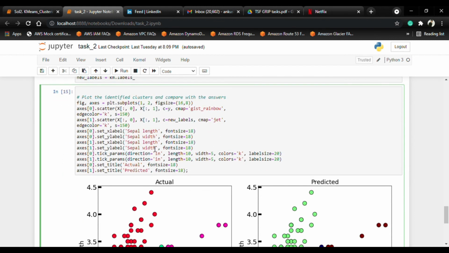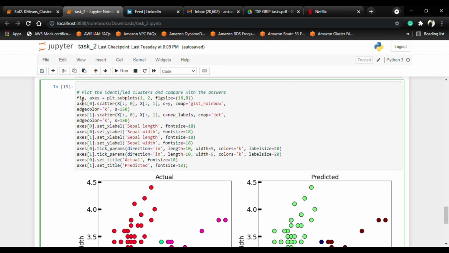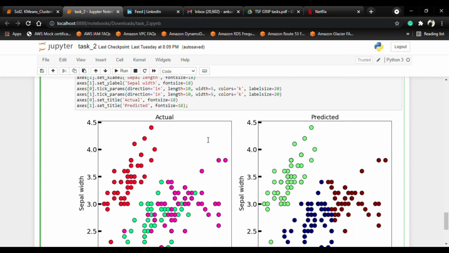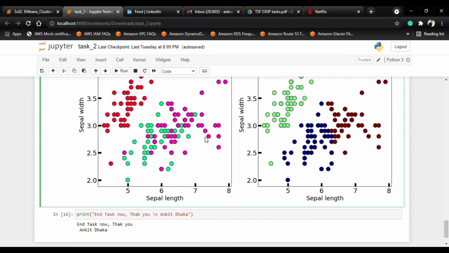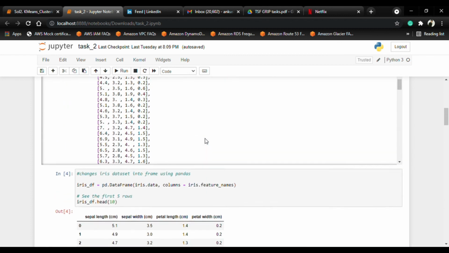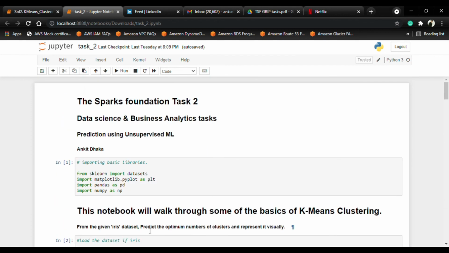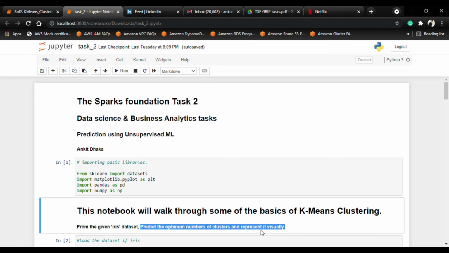In this code, using matplotlib again, we have visualized the actual and predicted graph. We directly mention the length, width, font, and everything in this matplotlib code, and this visualization is completed, and our task is also completed, because this is a simple task, and we completed both of them. We represented it visually along with the optimum number of clusters.